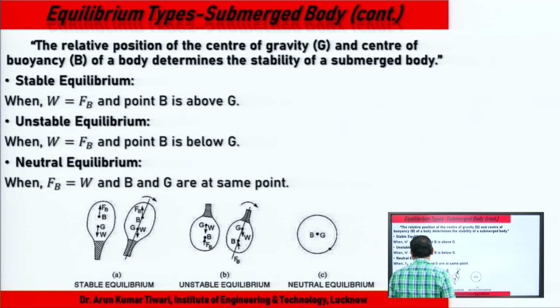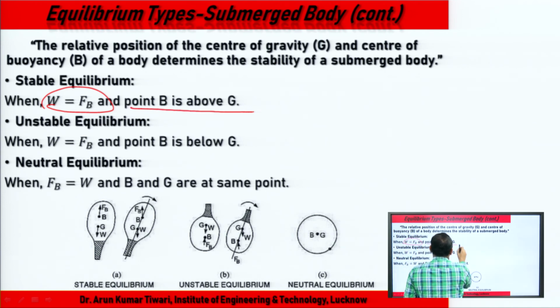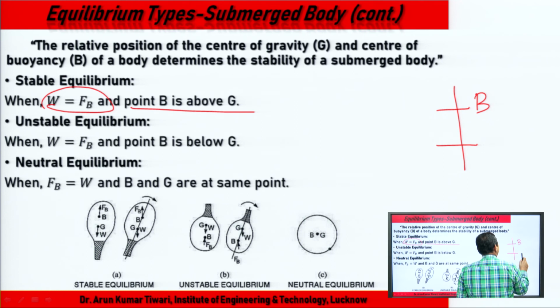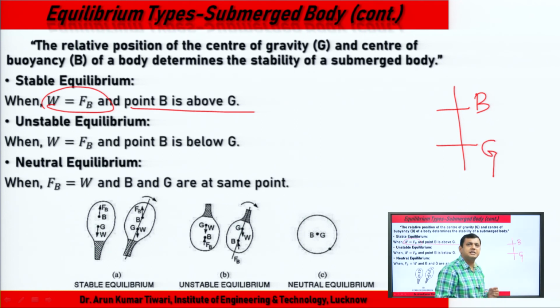When both are equal, W equals F b, and position B is above G, this case is the stable equilibrium. If B is above the G, this is the case of the stable.